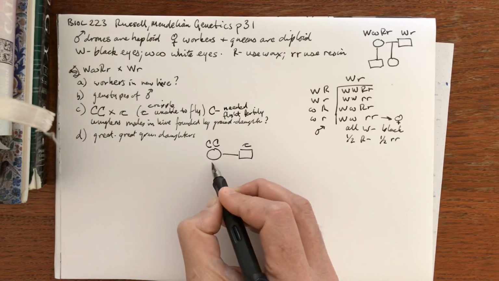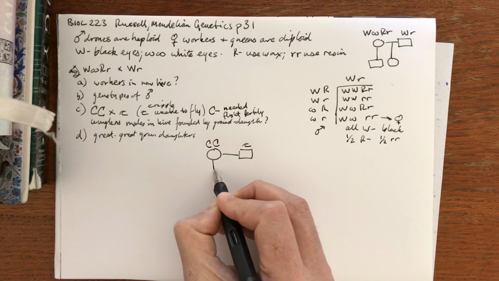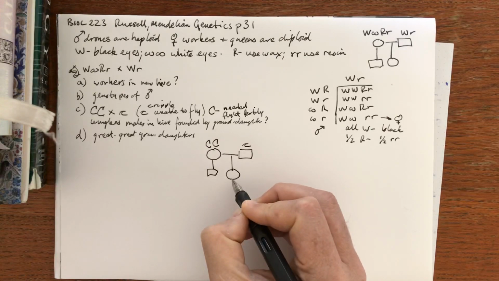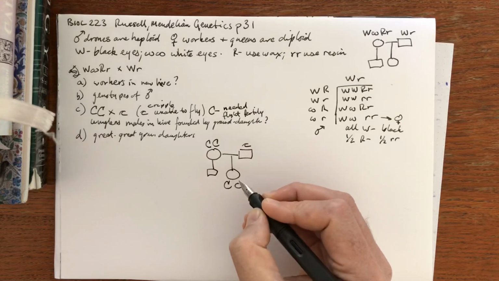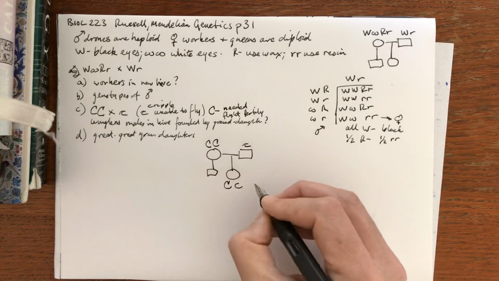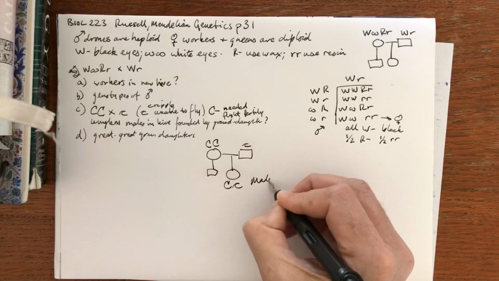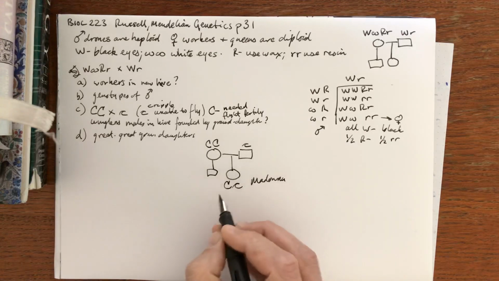So the fertilized egg, that's her, is going to be big, small, and develops into a normal queen named Madonna. Normal in phenotype, she can fly. This is Madonna. And maybe Peter Russell is making fun of the rock star here.